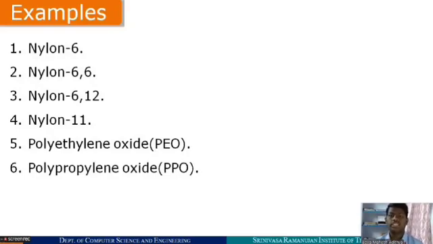Examples of step growth polymerization: nylon 6, nylon 6,6, nylon 6,12, nylon 11, polyethylene oxide, which is called PEO, and polypropylene oxide, called PPO. These are the examples of step growth polymerization.